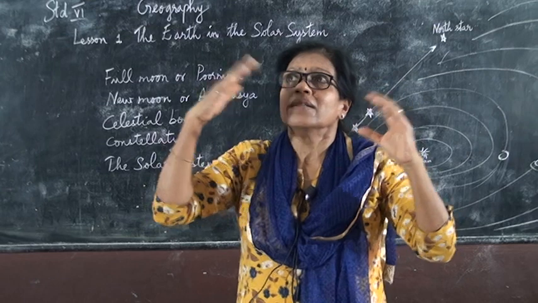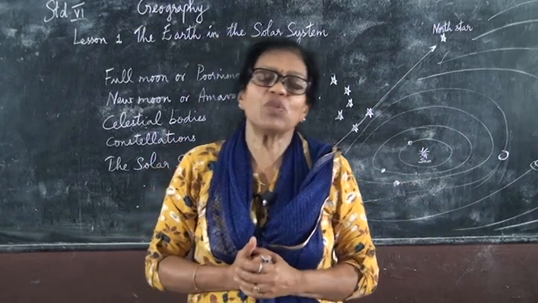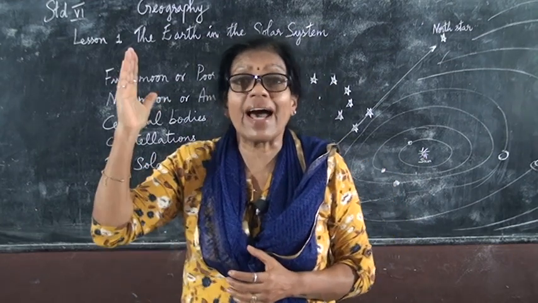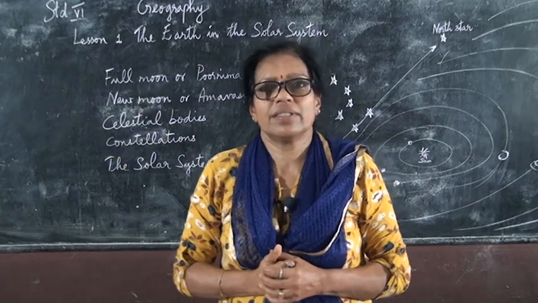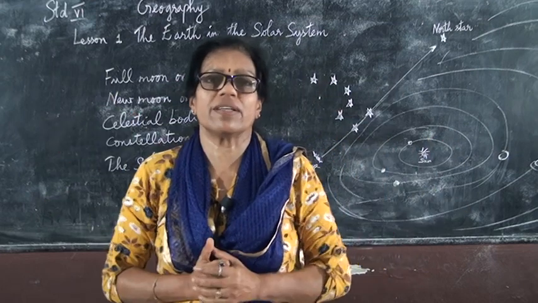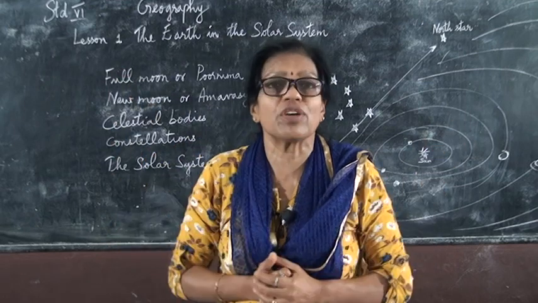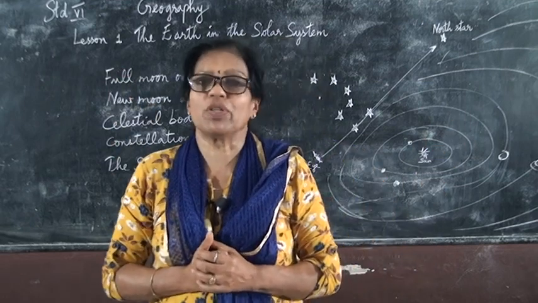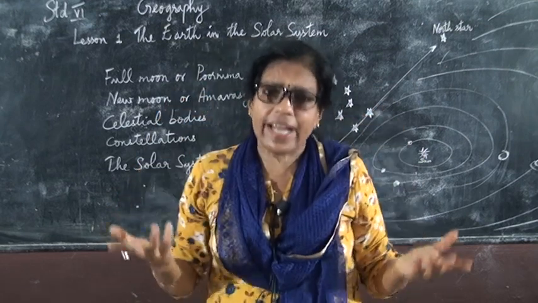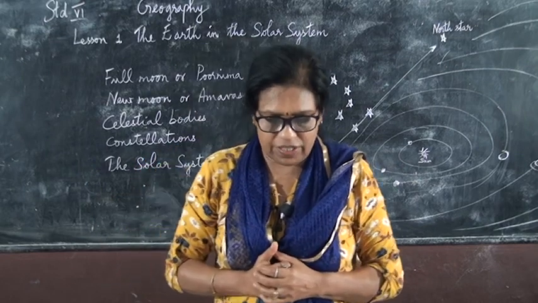But these stars you cannot see during the daytime. Why can you not see them during the daytime? Because of the bright light of the sun. At night it's very dark, so we are able to see the stars. But during daytime, because of the bright light of the sun, we are not able to see these stars. Even during daytime the stars are in the sky, but we are not able to see them.